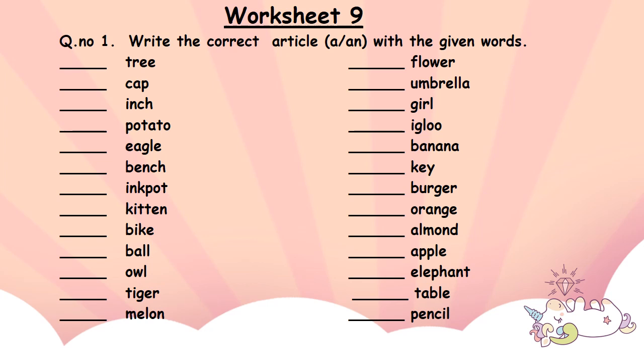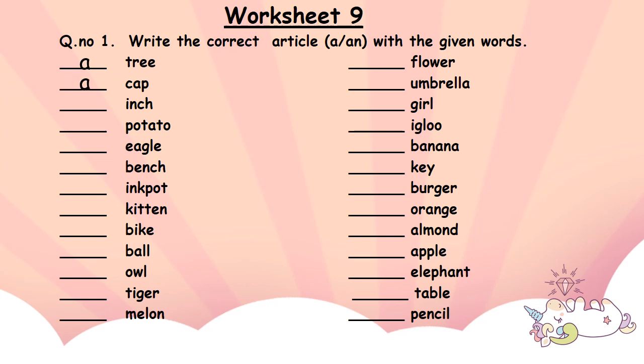My dear students, I hope that you are easily able to write articles with each word. Let us check our work. Tree starts with a consonant, so we are going to write a tree.